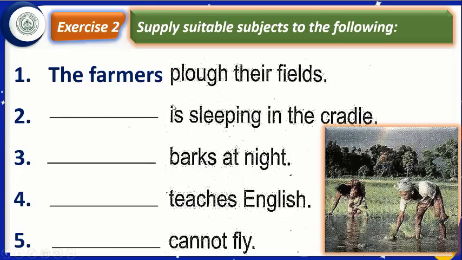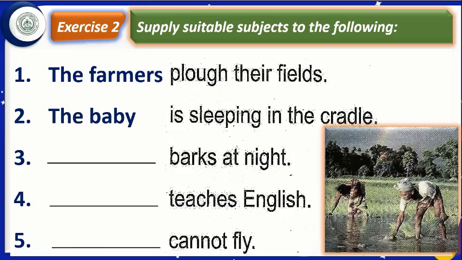Let us move to the next part. Here is written, is sleeping in the cradle. Is a singular verb. Therefore, our subject will be singular also. What shall we write? We can write any subject. The man, the boy, the girl. What I have written here, the baby. The baby is sleeping in the cradle.